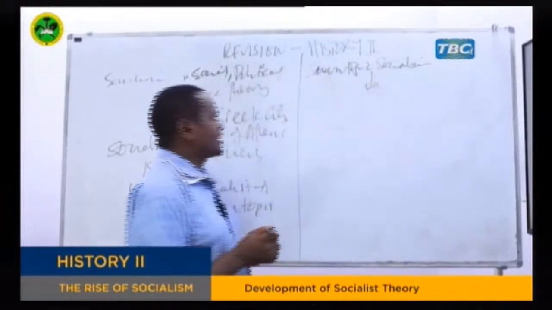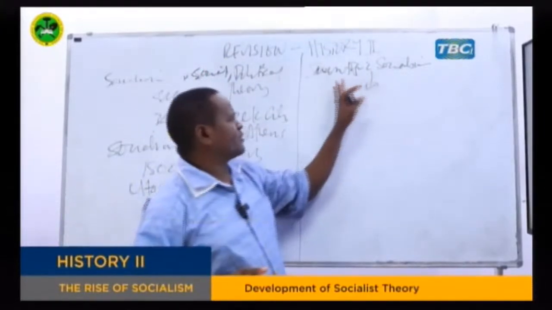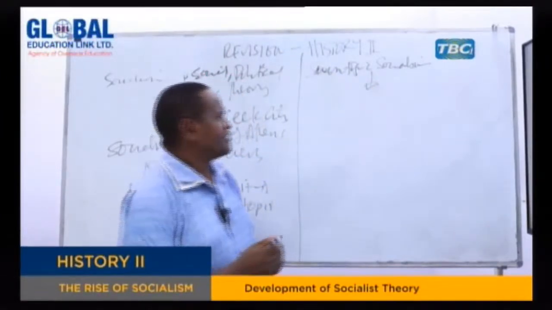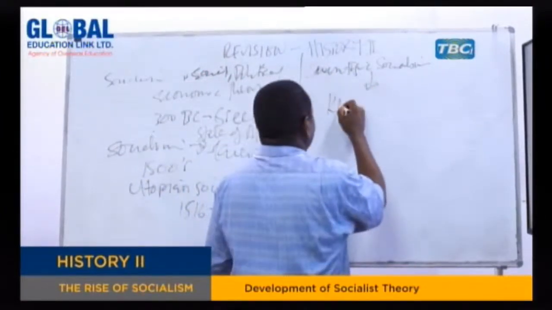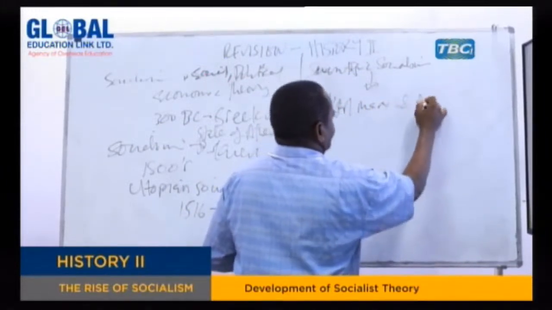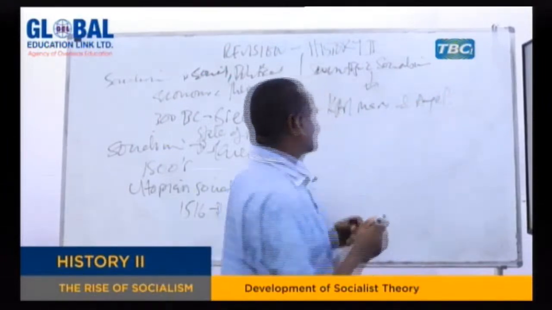Scientific socialism, this was introduced by Dr. Karl Marx and Friedrich Engels. Karl Marx and Friedrich Engels, they introduced the so-called scientific socialism.